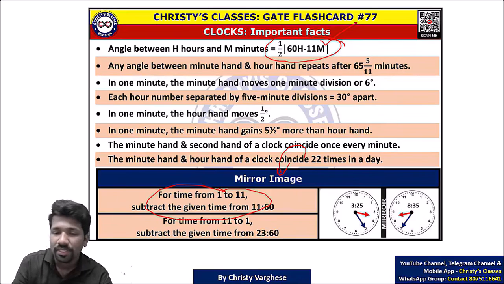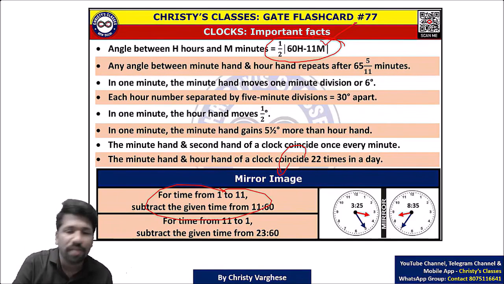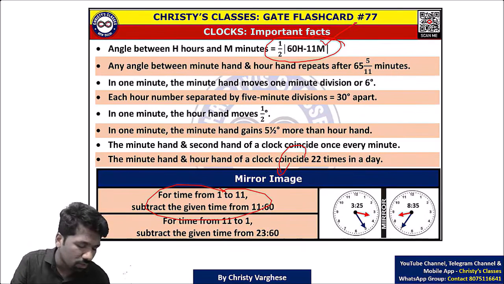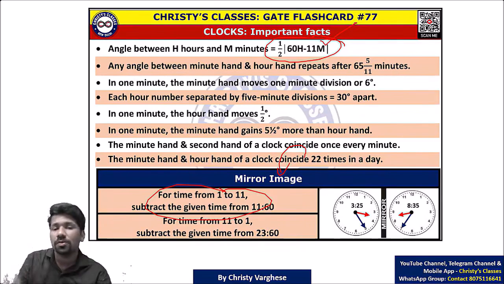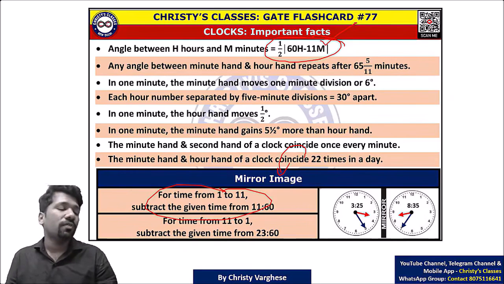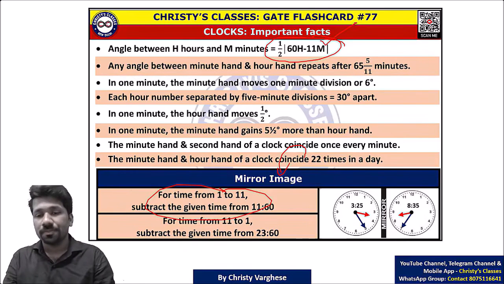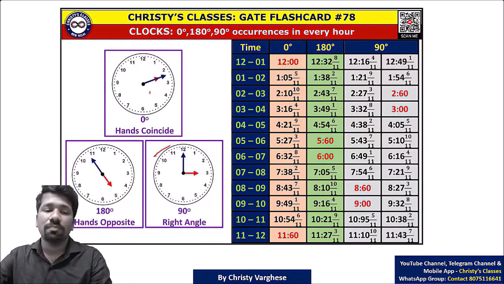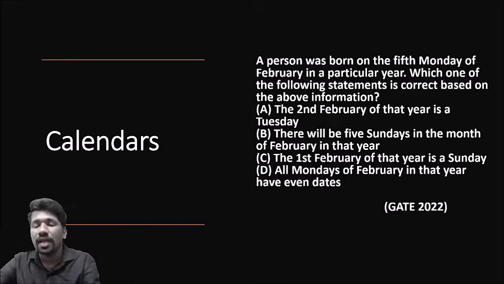So as I have told, this course is most updated, based on the last 3-4 years PYQs, where some new type of questions were asked and some new areas they have started asking. All that will be included in this course. So that is about clocks and some specific cases of clocks which were repeatedly asked: coinciding hands, opposite, right angle, etc. Then calendar problem.